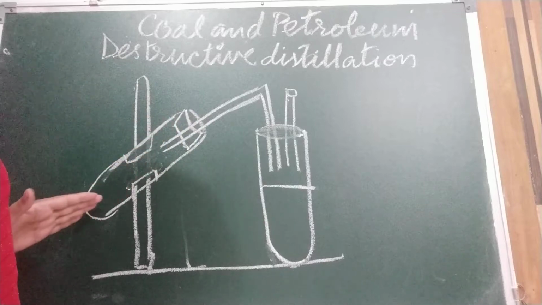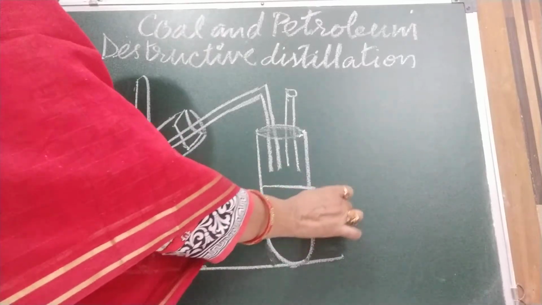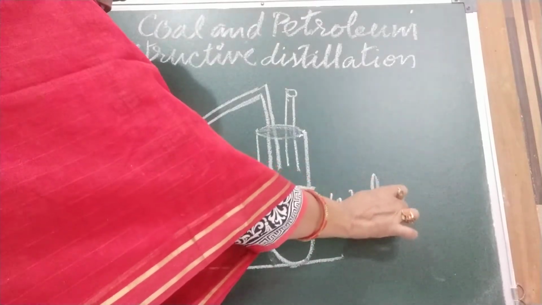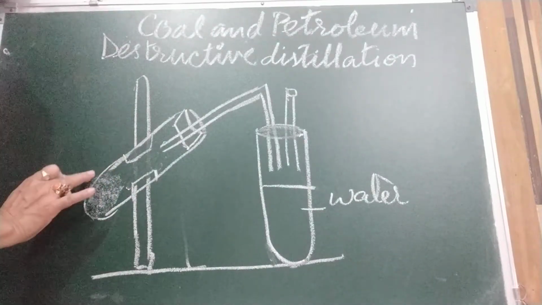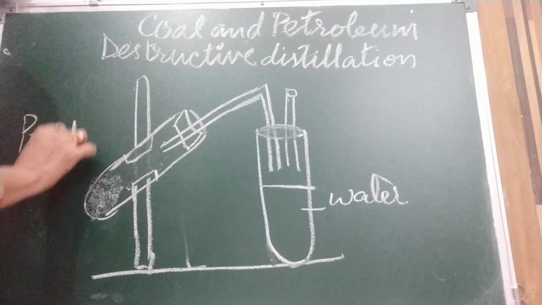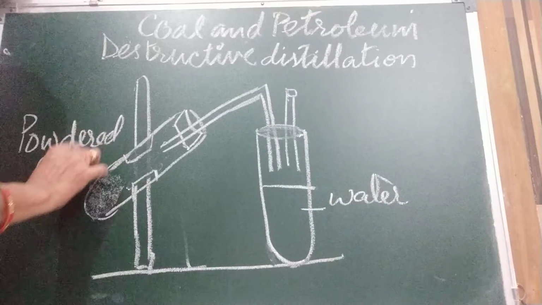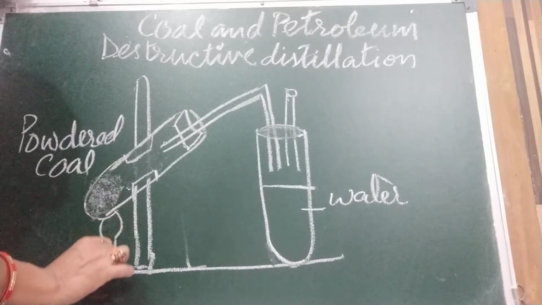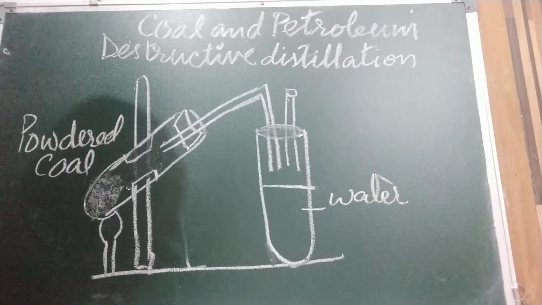Now what we will do, take 2 boiling tubes A and B. Put powdered coal in tube A and half fill tube B with water. As I already told you, B with water, and this will have powdered coal. Here we have taken powdered coal. Okay. Now we are going to heat it. This powdered coal we heat at a very high temperature.